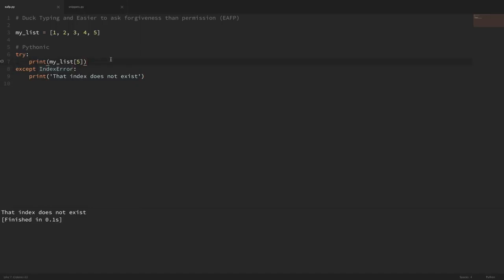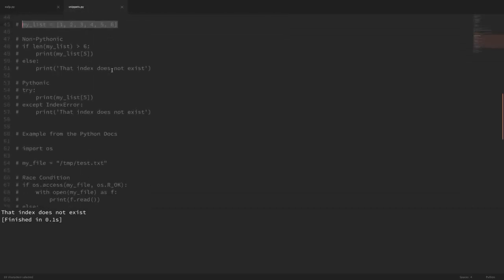Also, in that example that we saw with our dictionary, we don't have all of those checks in place saying, does this key exist? Does this key exist? We just tried to do it, and then it was fairly obvious that if we get a key error, then throw the key error. Now, one good reason that I saw for writing your code this way was to avoid race conditions in certain situations.